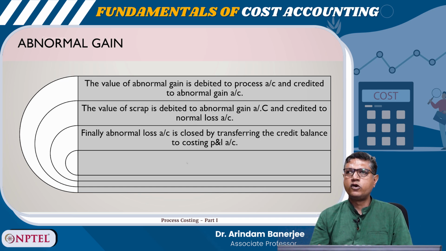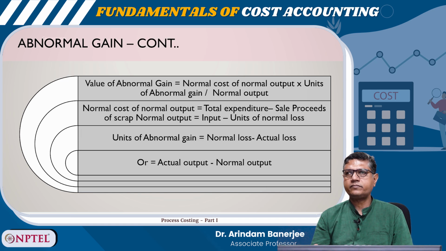The value of abnormal gain is debited to process account and credited to abnormal gain account. The value of scrap is debited to abnormal gain account and credited to normal loss account. So, finally, the abnormal loss account is closed by transferring the credit balance to costing profit and loss account.